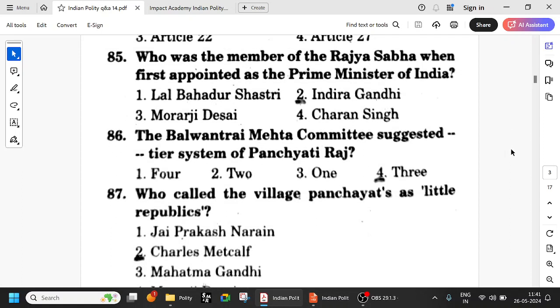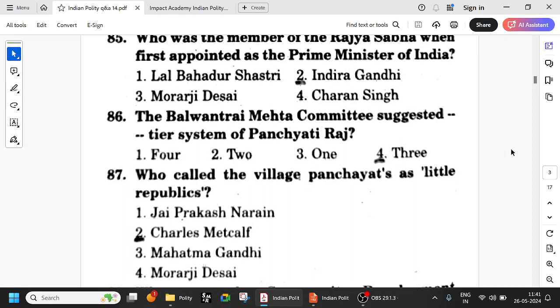The Balwant Rai Mehta committee suggested how many types of Panchayat Raj? Three types of Panchayat Raj. When it comes to the Panchayat Raj system also, you have to go through all those things: Balwantrai Mehta Committee, Ashok Mehta Committee. It suggested a three-tier system of Panchayat Raj. Basically municipal level, town level, and village level.